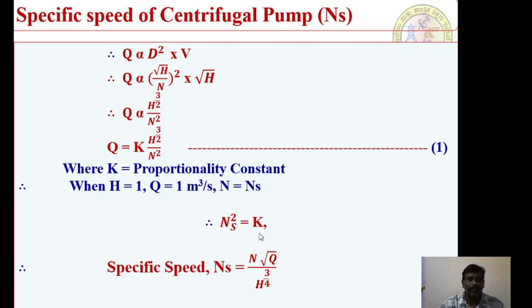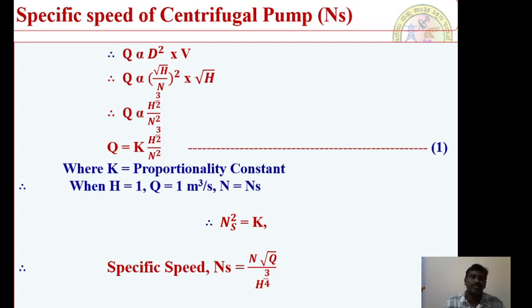Therefore, if you substitute the value of the proportionality constant into equation number 1 and rearrange the equation for specific speed, we get the specific speed N_s is equal to N root Q divided by H to the power of 3 by 4. This is very important. So we have to see how effectively we can define the specific speed of a centrifugal pump.